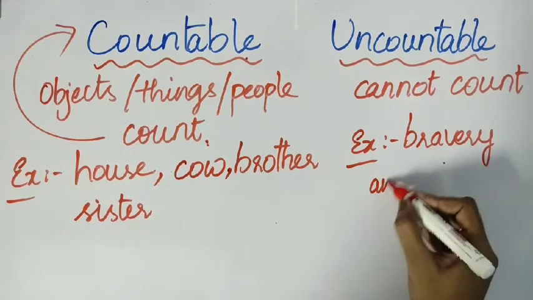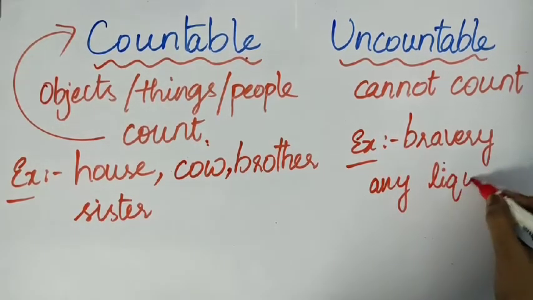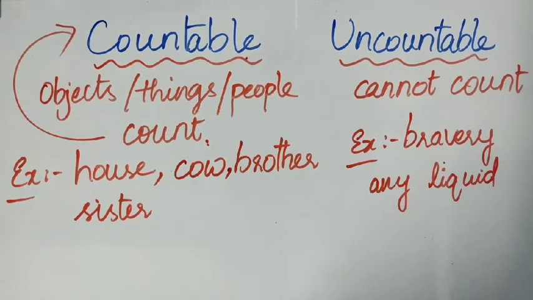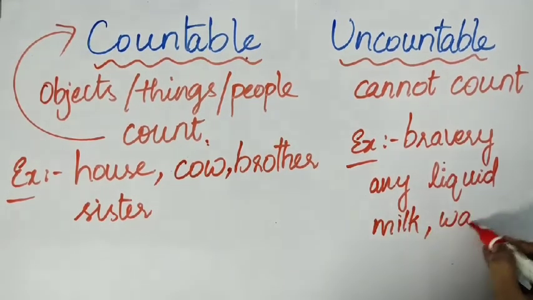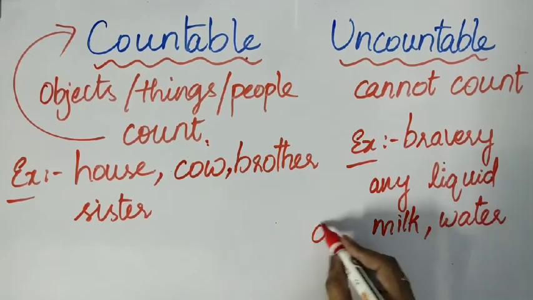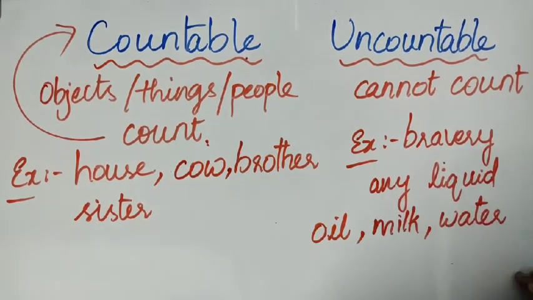If you take any liquid, of course, liquids are measured in liters, units are given and they are measured in those units. But this milk, water, whatever liquid it can be, oil, you cannot say, give me 2 milk. Of course, you can say 2 cups of milk, 2 glasses of milk, but you cannot say, give me 2 milk, give me 2 water, give me 4 water. You cannot say like that, no students. So, these are uncountable nouns. Okay, students, is it clear? Okay.